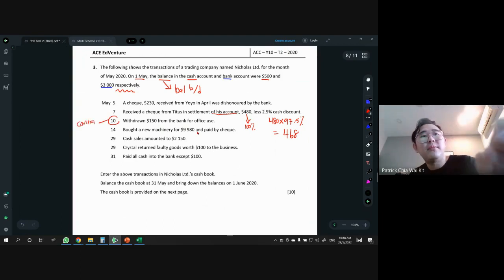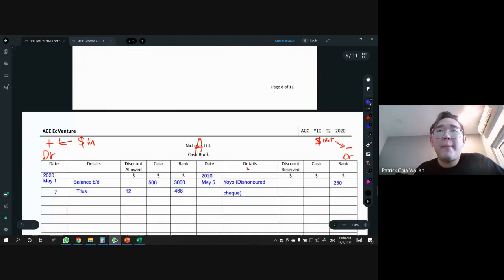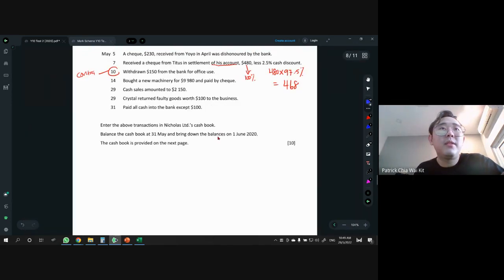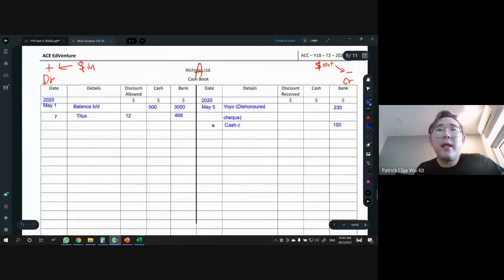So let's do this. Money in, money out. I must do both sides, right? So let's do money out first. So the money is out from where? From the bank, 150. So money out from the bank, right hand side, 150. And the details, right? So where is the money going again? The money is going to the cash account, right? So here we put cash, and don't forget the letter C. So cash C. This happened on the 10th. Okay, all right. So we did the money out part.